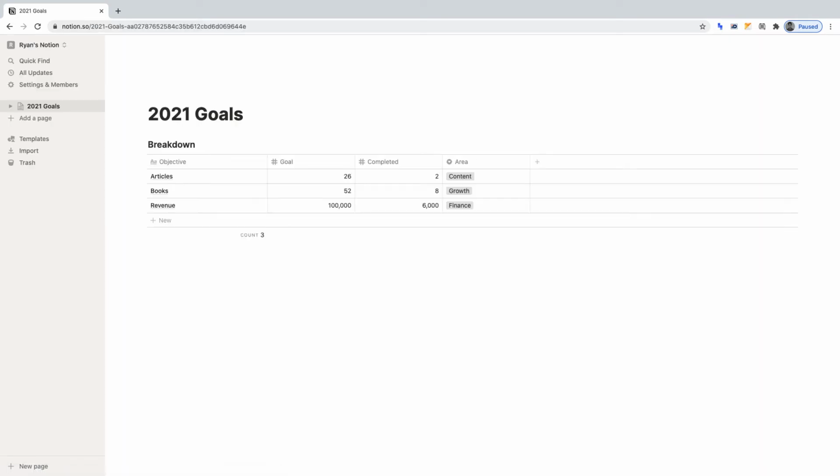Upon creating a new account, you may get recommended various templates by Notion to kickstart your journey with the tool. For this project, I've deleted all the recommended templates, reason being I've already created a table to work with in this project. We're going to apply our formula to this table of makeshift goals for 2021.